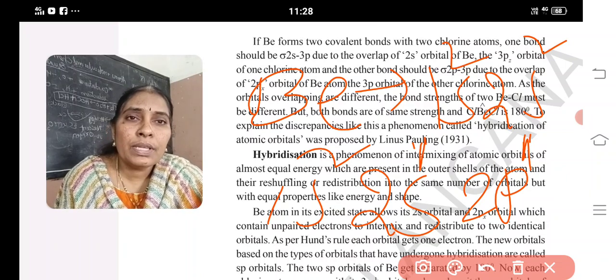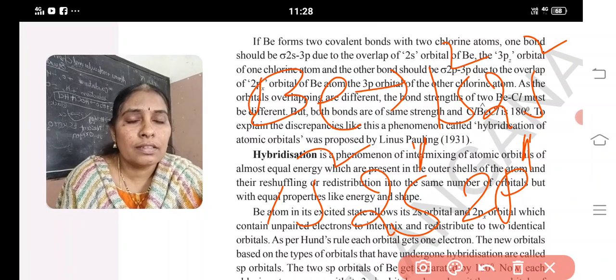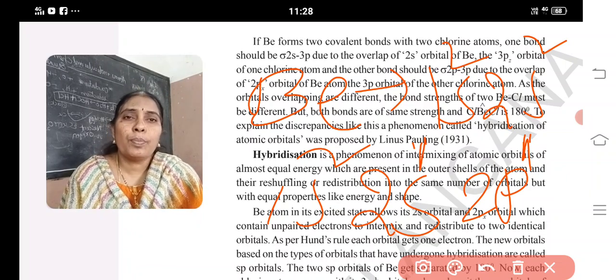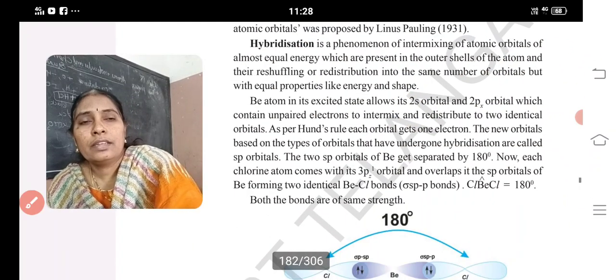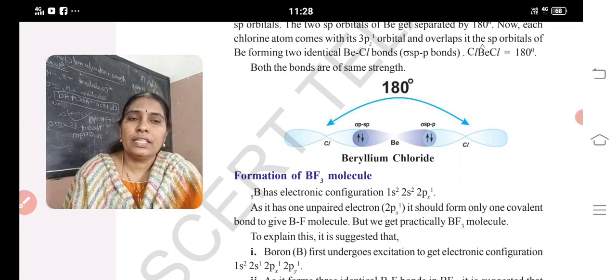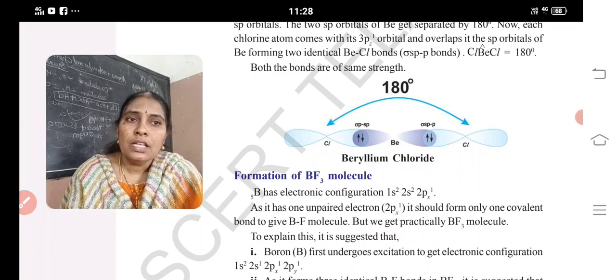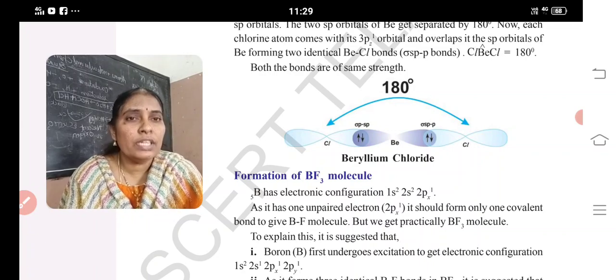But after intermixing, both s and p get reshuffled into the same number of orbitals, and the energies and shapes are also the same. This property is known as hybridization. According to hybridization, beryllium forms beryllium chloride. In the case of boron trifluoride, the atomic number of boron is 5, and its configuration is 1s2, 2s2, 2px1. It is expected to form only one bond, but it reacts with 3 fluorines. How is it possible? In the excited state.